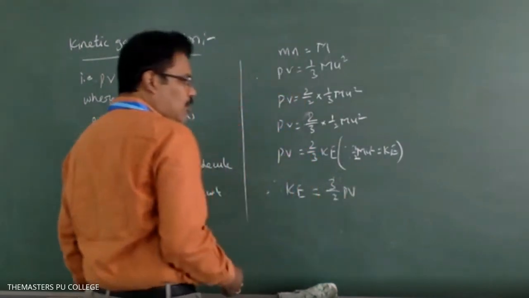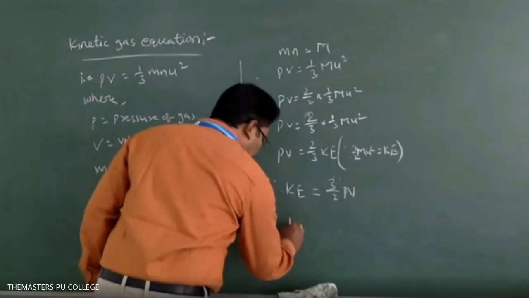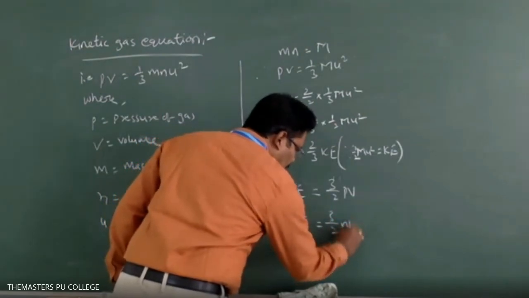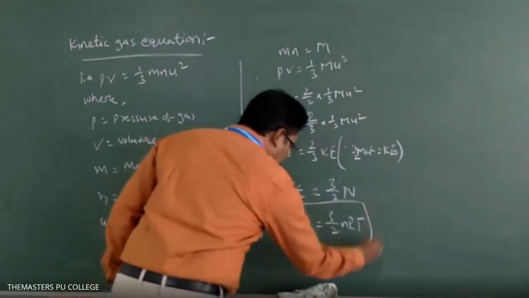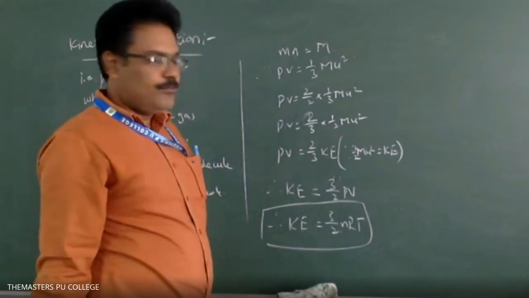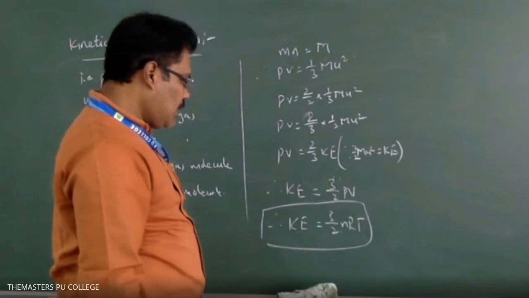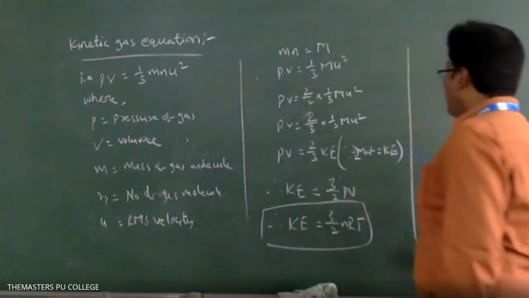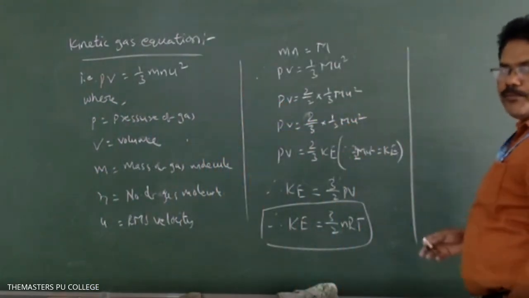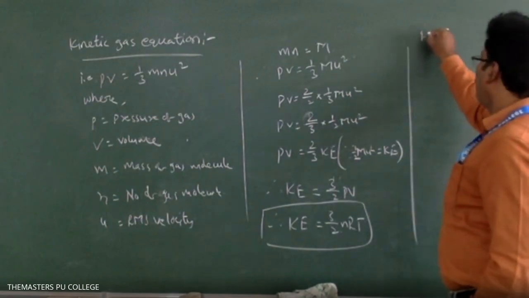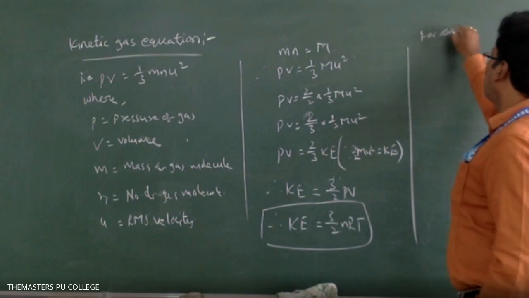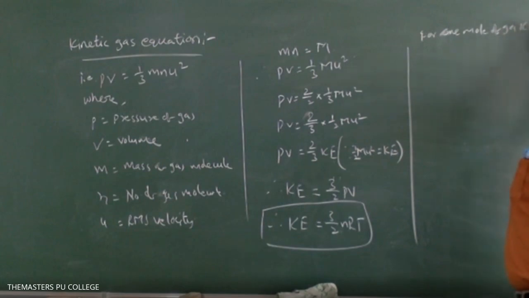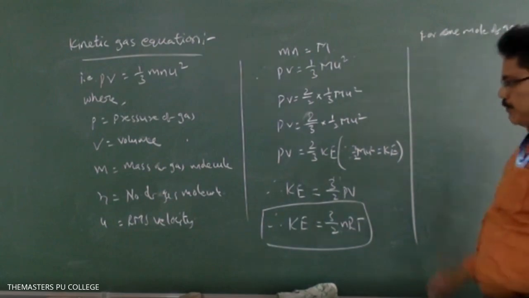But we know PV equal to nRT. Therefore, the average kinetic energy of n moles of gas is K equal to 3 by 2 nRT. K is the average kinetic energy, n is the number of moles of gas, T is the temperature. So this is for n moles of gas. Write it as a continuation. For 1 mole of gas...